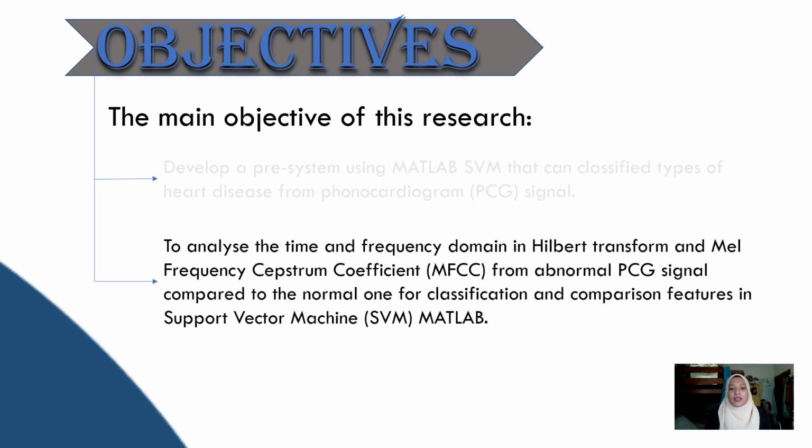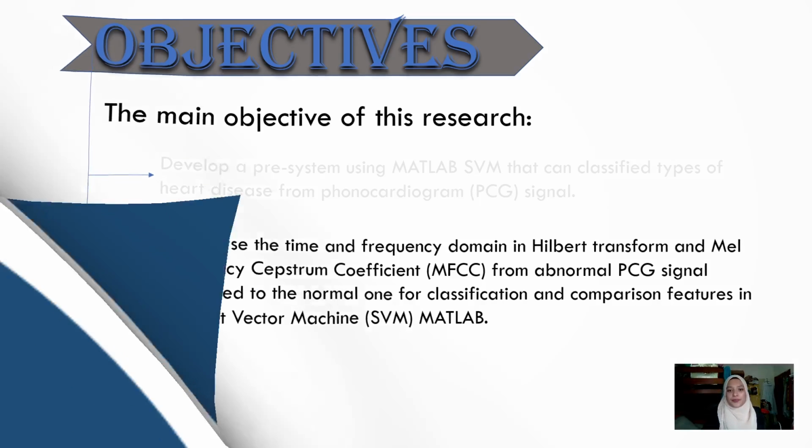To analyze, the PCG signal or data source undergoes time domain and frequency domain analysis. In the time domain, we use the Hilbert transform, and in the frequency domain, it is followed by MFCC, which is Mel Frequency Cepstral Coefficient. The normal PCG signal is used to compare with the abnormal for further discussion and analysis.